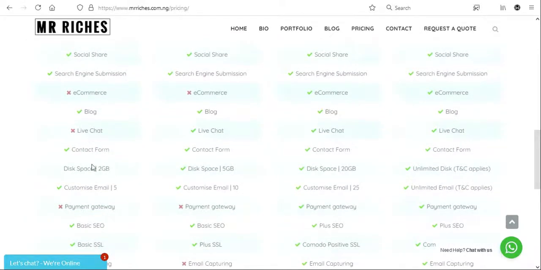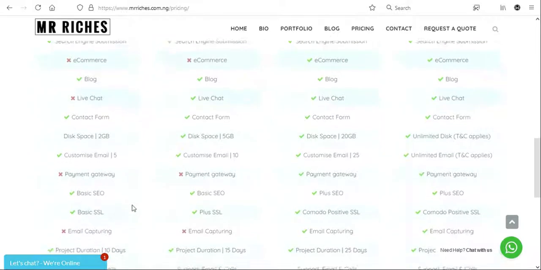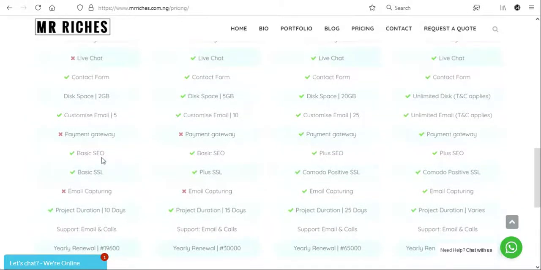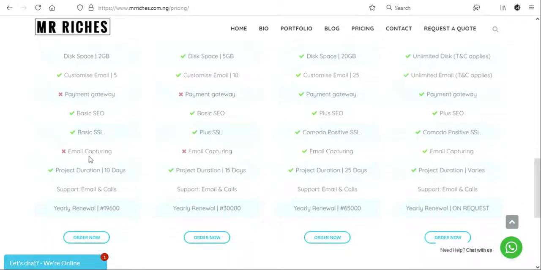Live chat, contact form. The disk space for this hosting will be 2 gig, while for the email, I'll give you 5. Your payment gateway, no. That means nobody will be able to pay with their cards. SEO basic, SSL basic, email capturing, no. Project duration 10 days. So in 10 days, that website will be ready.